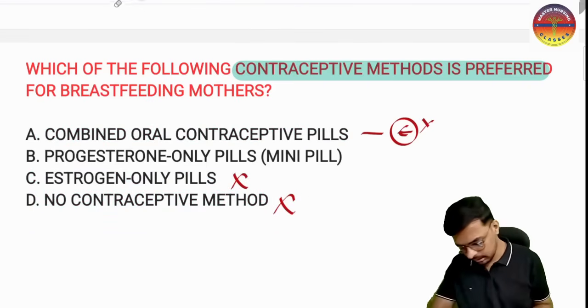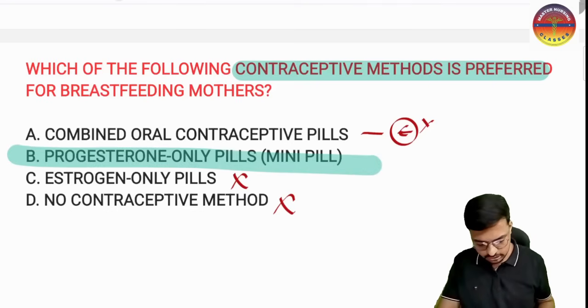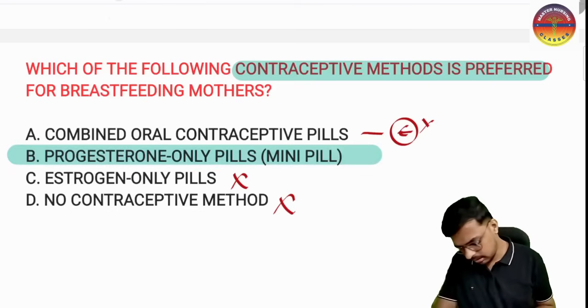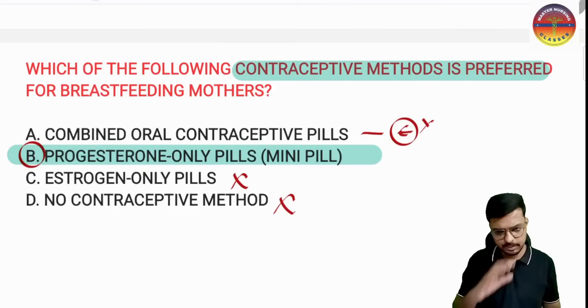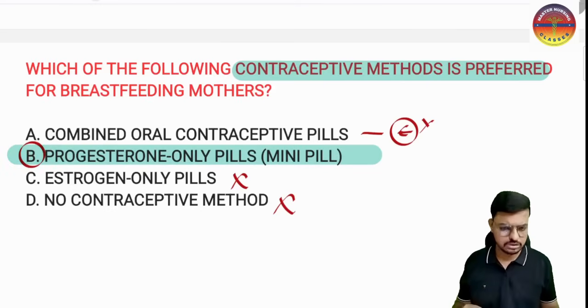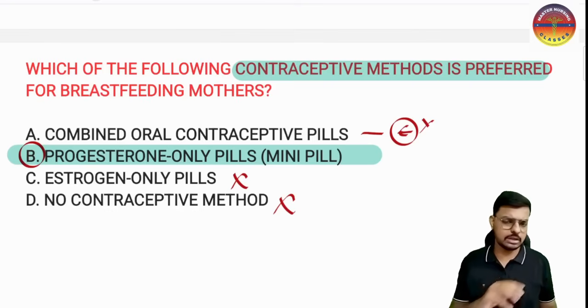So very importantly, the best option for the breastfeeding mother is the progesterone only pill, or the mini pill. That is the best method for the breastfeeding mother. In the progesterone only pill, we don't have estrogen. Not having estrogen means no inhibition of the prolactin, so no inhibition of breast milk production.